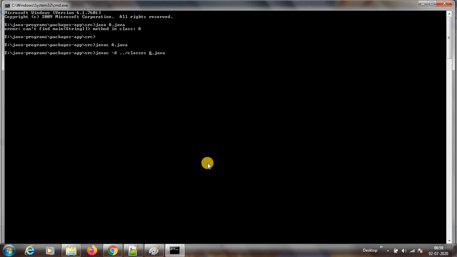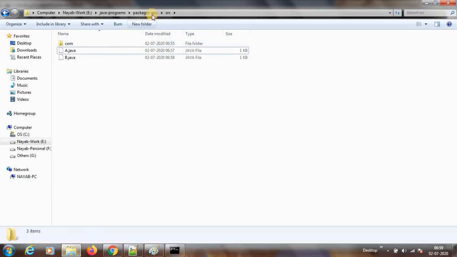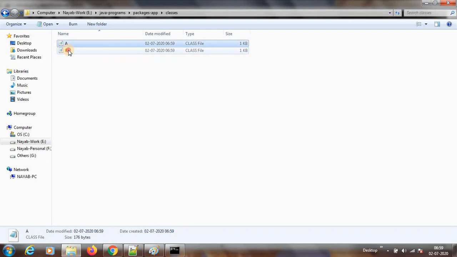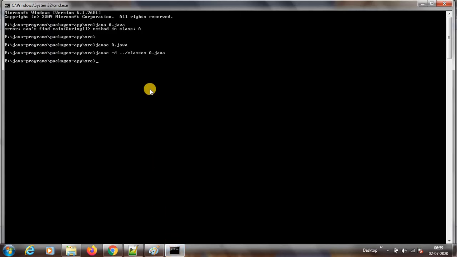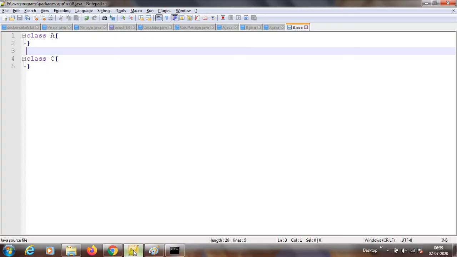So now it will put the output of the compilation inside the directory given with -d, right? Wherever it is mentioned. So now it will go to classes and it generated a.class and b.class. So now this is the one. When I compile b.java again, in general what should it do? It should have four classes then.